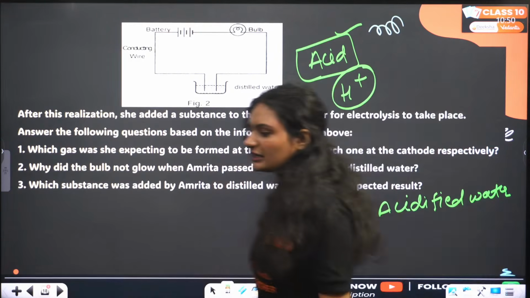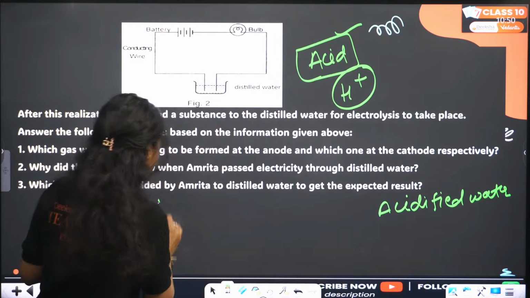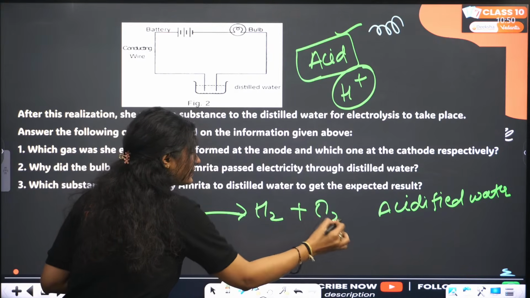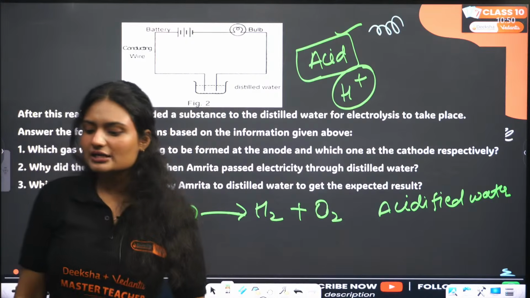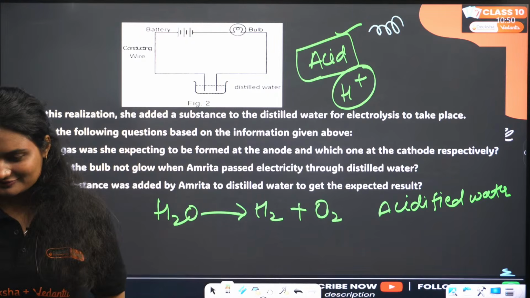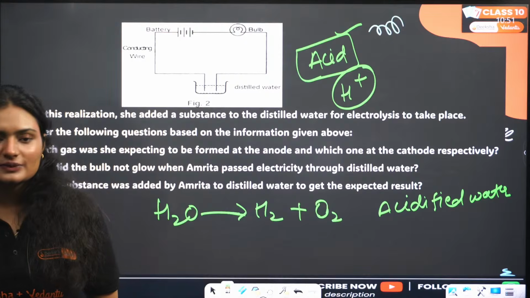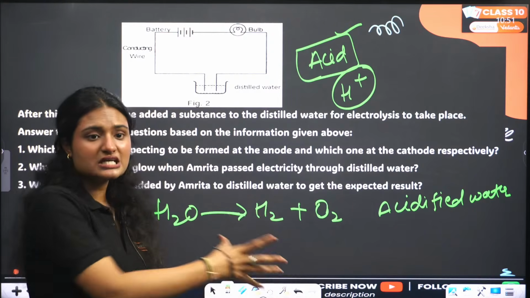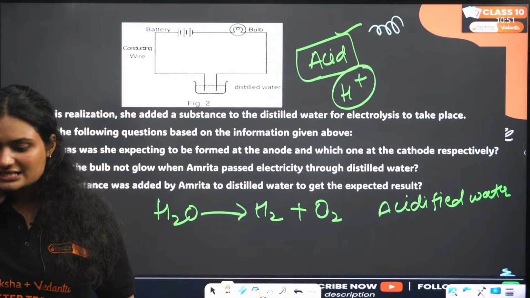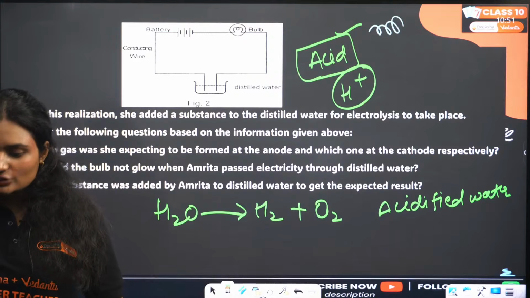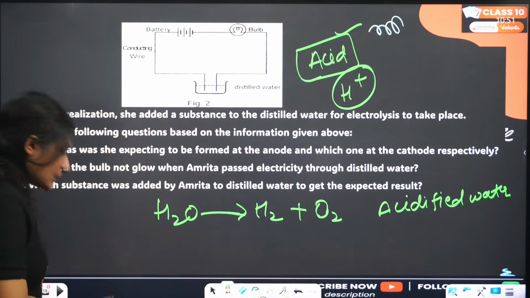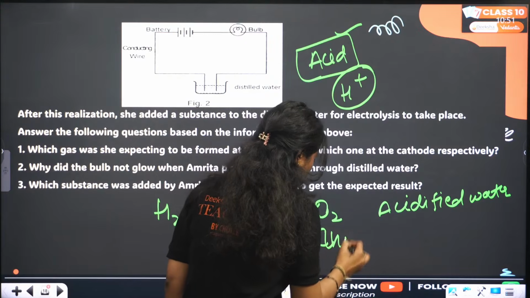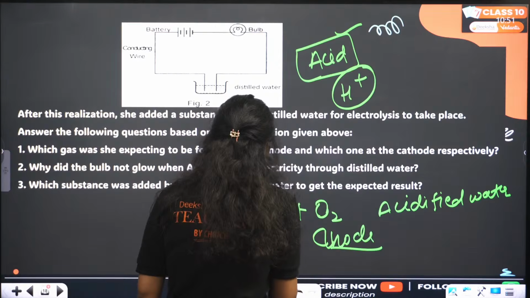So which gas was she expecting? Now tell me, if you do electrolysis of water, what do you get at anode and what do you get at cathode, my dear students? Tap water does have ions, but when you want to get hydrogen and oxygen gas, we use acidified water. So at anode, what do we get? Yes, at anode we get oxygen and at cathode we get hydrogen.